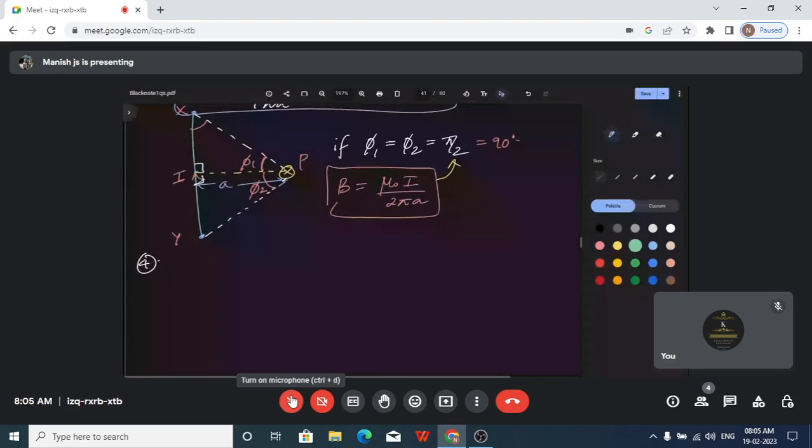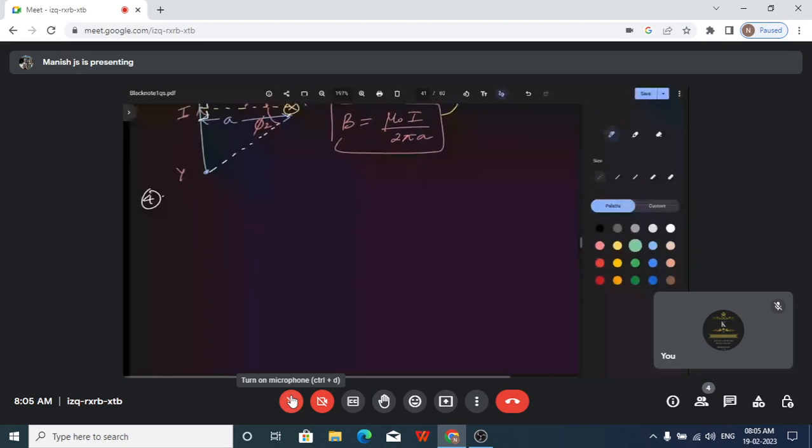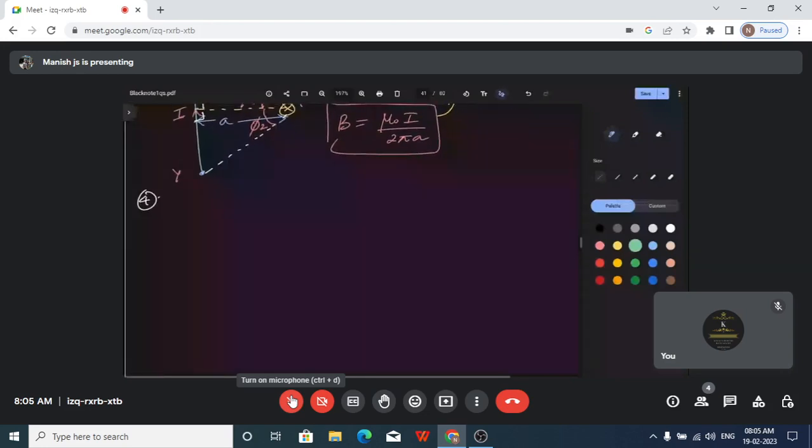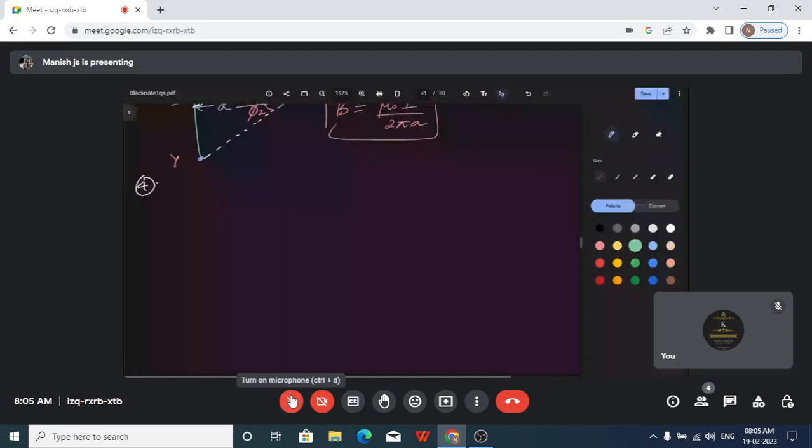So when the angles change, the formula also changes appropriately. If they give 30 degrees, you apply sin 30. If they give 45 degrees, you apply sin 45. So this is based on the angles. Okay, for 90 degrees it is going to be maximum. So that is what we try to understand. Sorry, so now we are moving on. Next we are seeing what is the magnetic field of a circular current carrying loop.